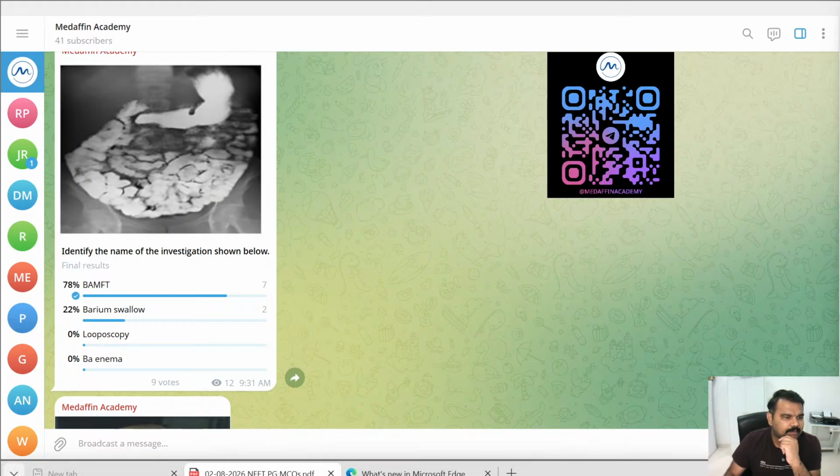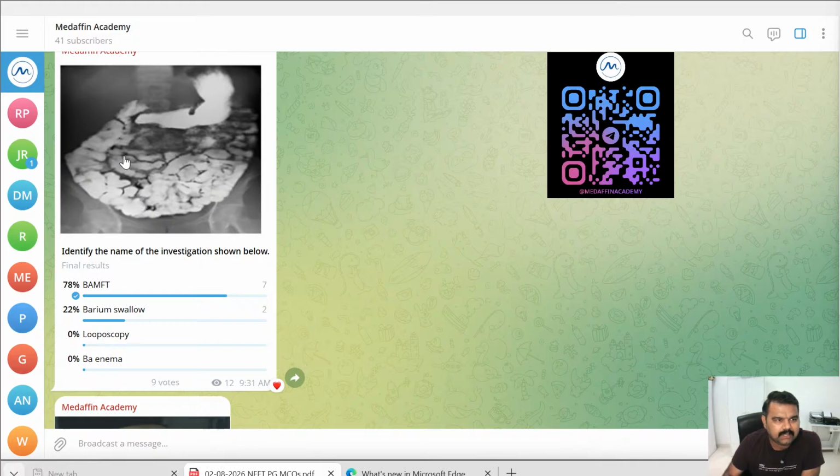BAMFT, that's one option. The second option is barium swallow. Okay. Third option is enteroscopy, and fourth option is barium enema. So if you see, it starts from the stomach area, so it cannot be barium enema. Enema usually is done for colon and rectum and those structures.